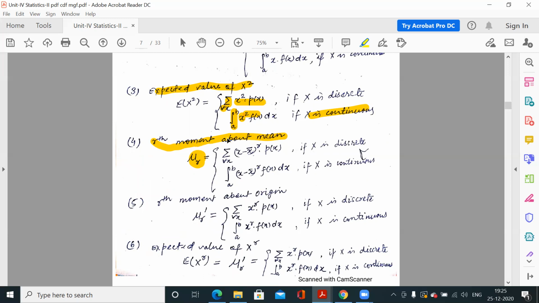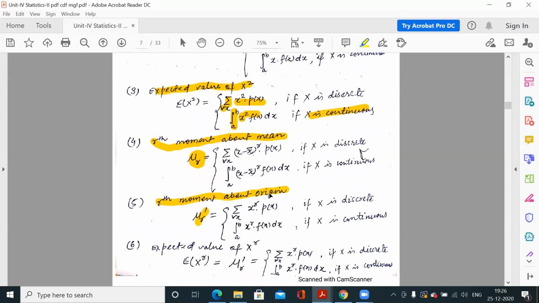So what is the rth moment about mean? Here it is denoted by mu r. There also the rth moment about mean is denoted by mu r, and the rth moment about any point is denoted by mu r dash. So if you remember, mu r is the rth moment about mean, and mu r dash was the rth moment about an arbitrary point A. Here if the arbitrary point is 0, then we say this is the rth moment about origin. So we are considering only about origin, not about any arbitrary point A.